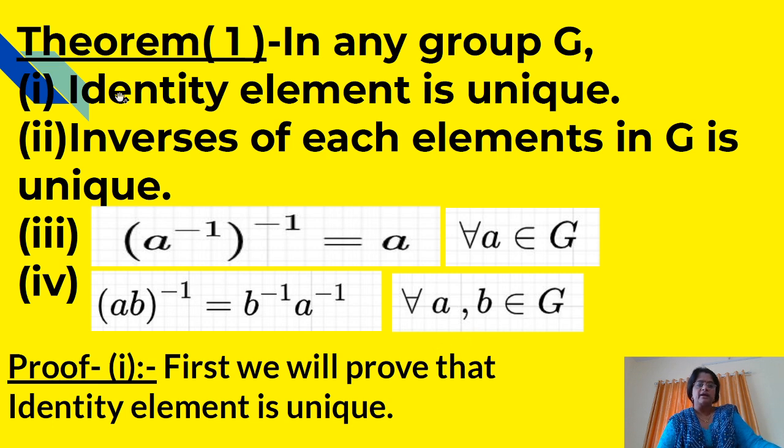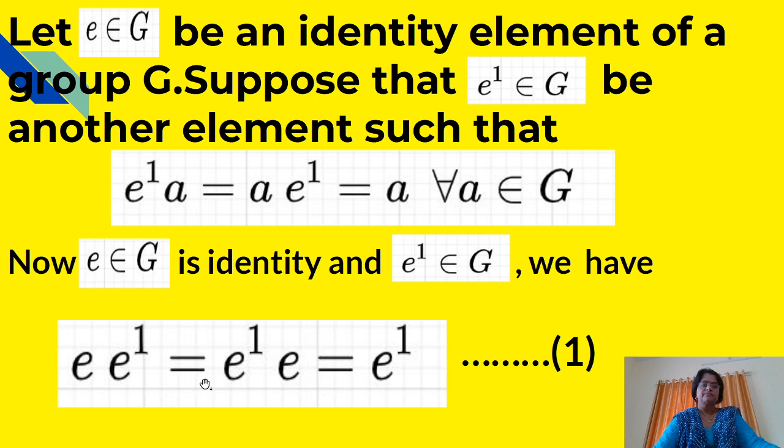Now first we will prove that the identity element is unique. Let E belonging to G be an identity element of a group G. Suppose that E dash belonging to G is another element such that E dash into A is equal to A into E dash is equal to A for every A belonging to G. Now E is the identity and E dash belongs to G, and therefore we have E into E dash is equal to E dash into E is equal to E dash. Suppose this is our equation number 1.